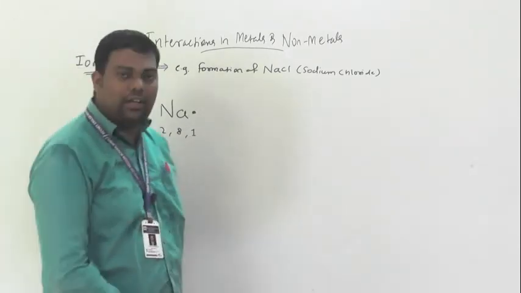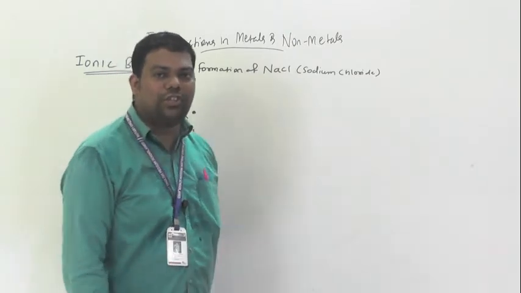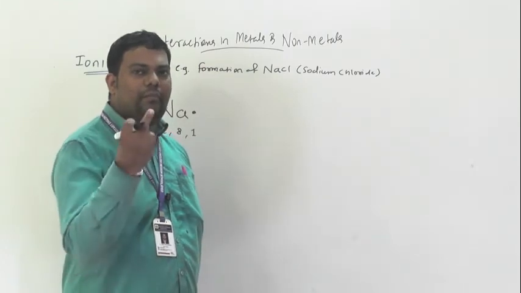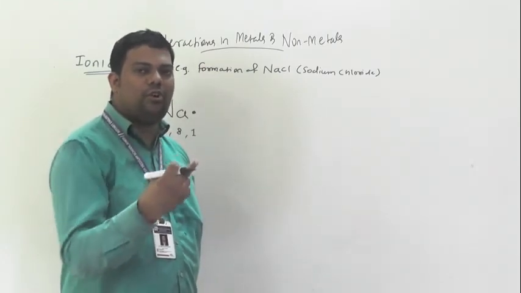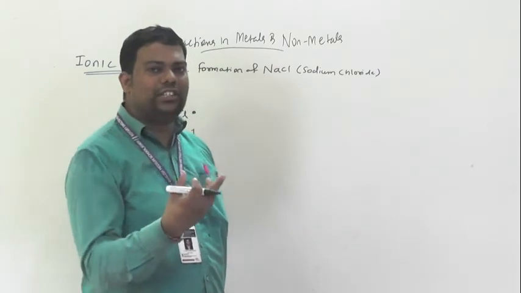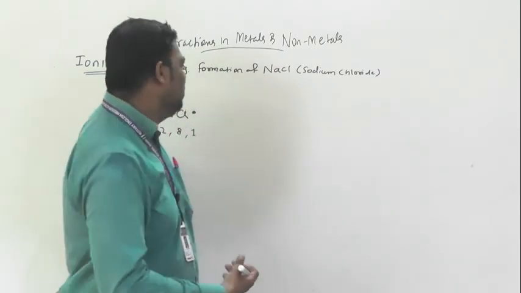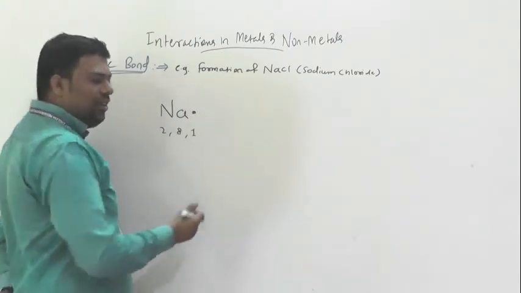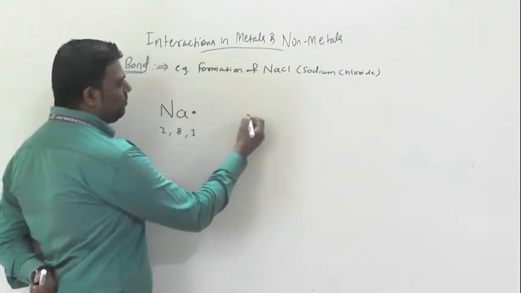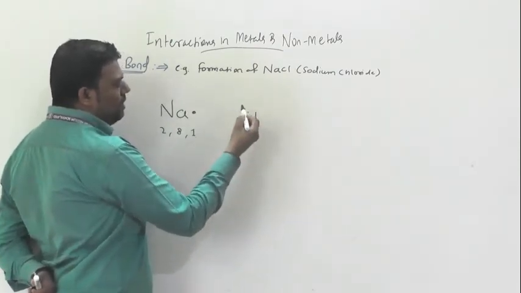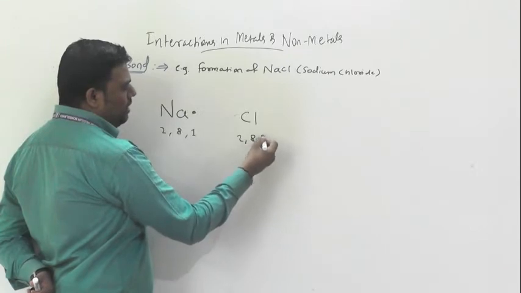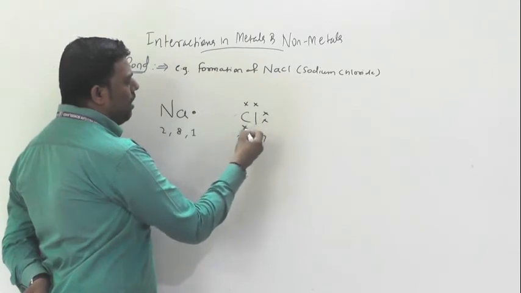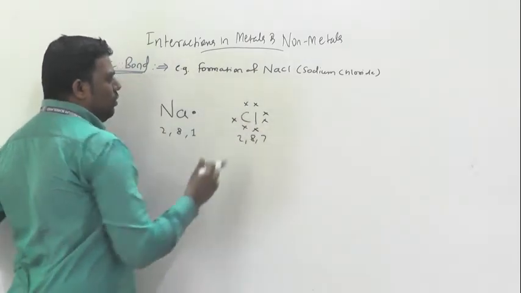In chemical bonding, in bond formation, only valence electrons participate. So Na has 1 valence electron. Now Cl, how many valence electrons? 2, 8, 7: 1, 2, 3, 4, 5, 6, 7.